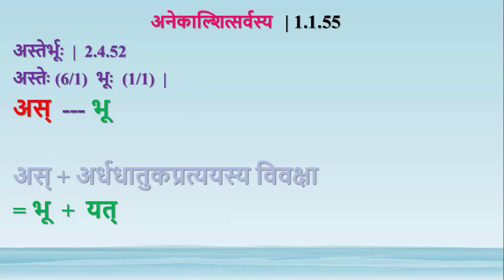Just by the context of an ardhadhatuka pratyaya, we need not know which one is to be applied. But if we are going to apply an ardhadhatuka pratyaya, then as will be converted into bhu by this sutra Aster Bhuhu. By anekal shit sarvasya, this bhu adesha comes in the place of as. The whole sthani gets replaced by the adesha.